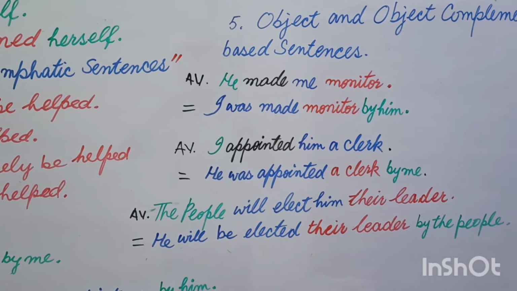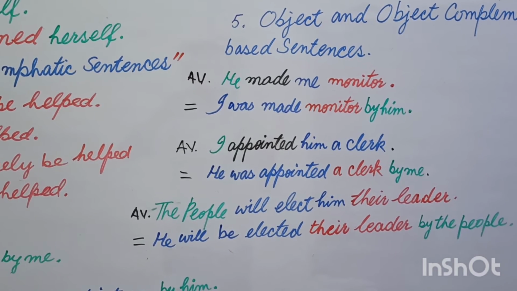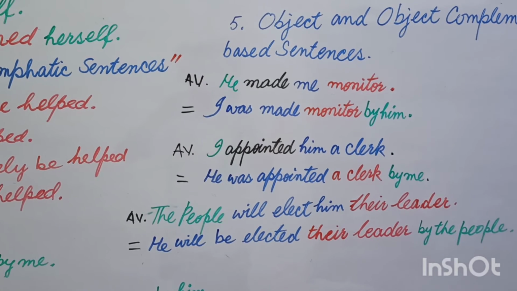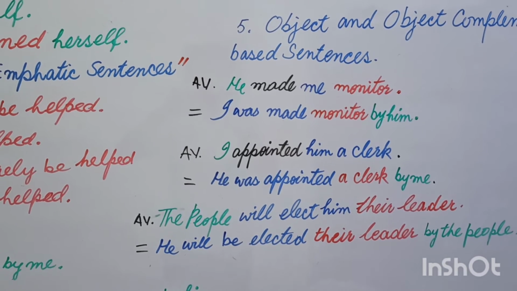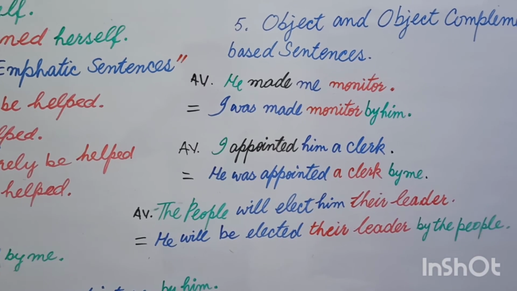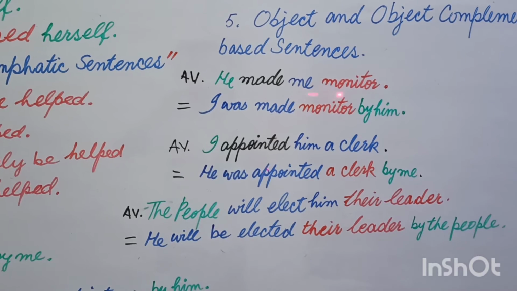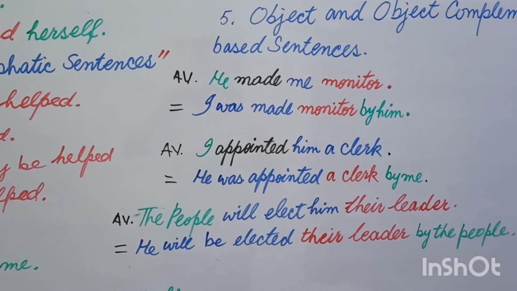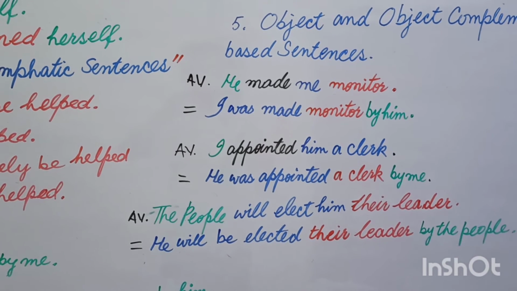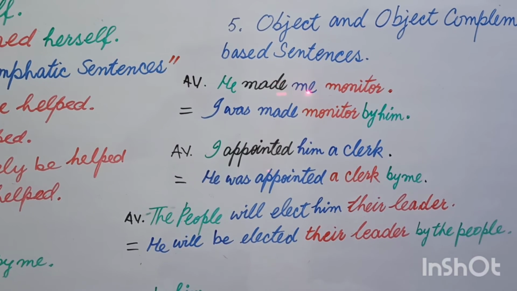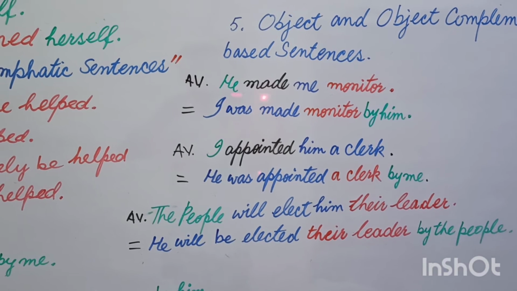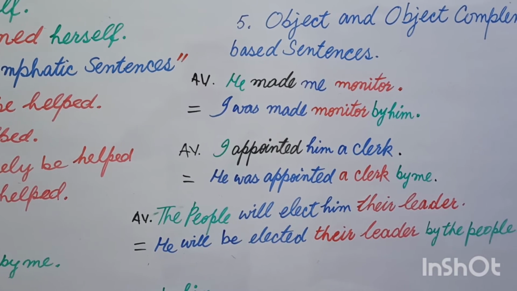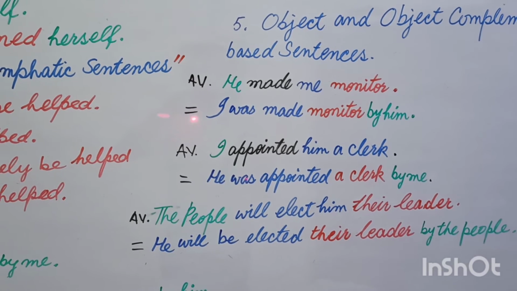He made me. Nobody understands and will ask why, what? Monitor is completing the sense of me. That's why monitor is the complement here. So in such a case, when you don't have any article written before this noun, that is monitor, that is the complement, you use the first living object, me, and you change it, as you have already used.